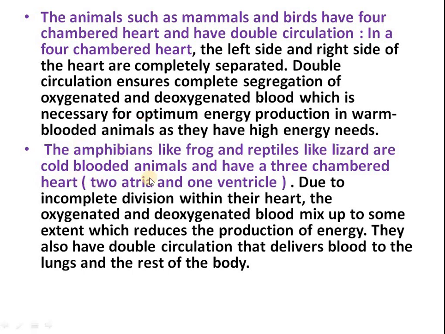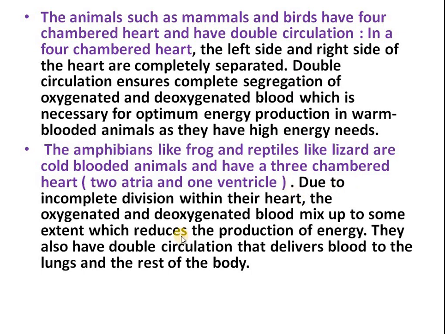Fine. Amphibians like frogs and reptiles like lizards are cold-blooded animals and have a three-chambered heart, consisting of two atria and one ventricle. Due to this incomplete division, oxygenated blood and deoxygenated blood will mix to some extent, which reduces the production of energy in these animals.